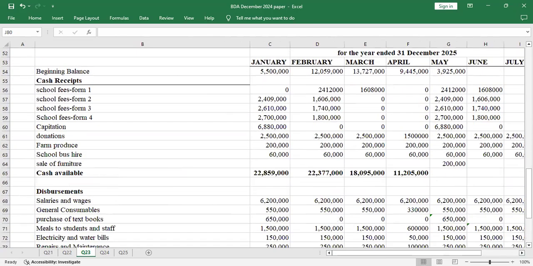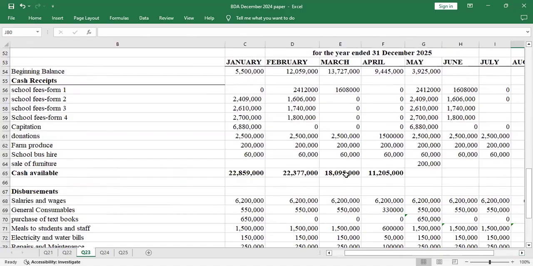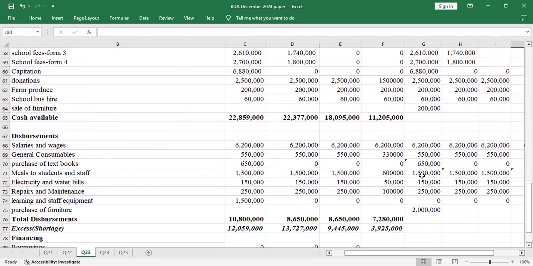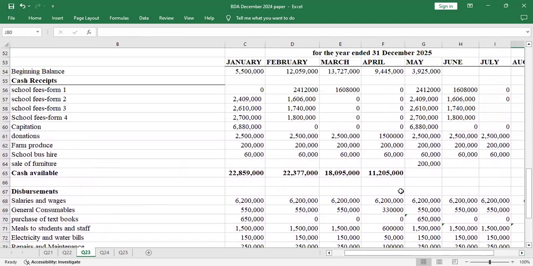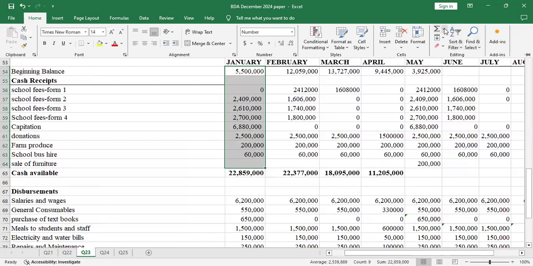So let me now finish the budget for May. You remember I inserted a row here, so I'll have to sum again, just to be accurate. I'll sum again up to that point. So I'll go to Home, then AutoSum.